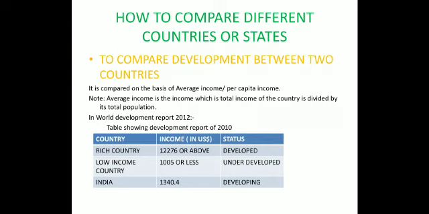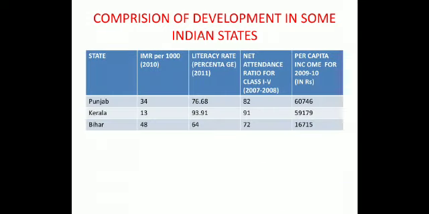Now students, I am going to compare some states of our India. We will compare the states of India on the given points, that is infant mortality rate, literacy rate, net attendance ratio, and per capita income.